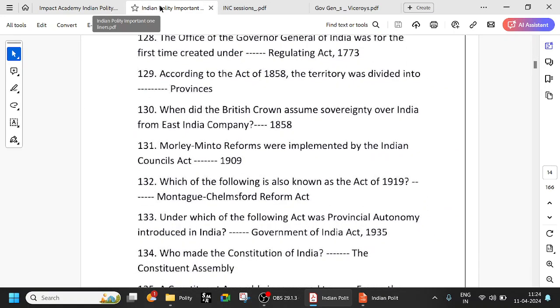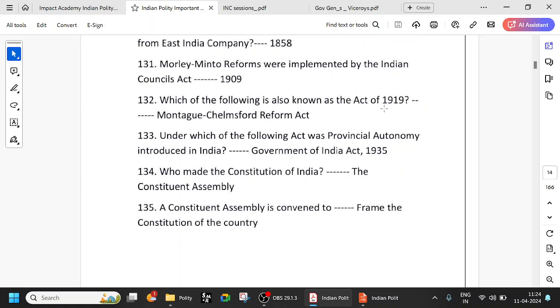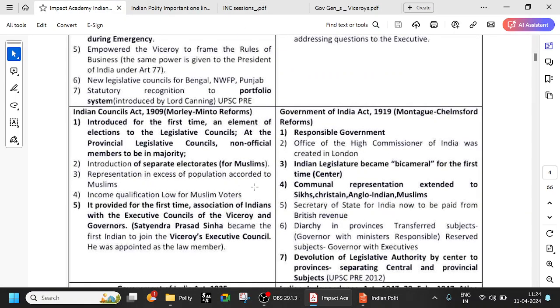So, parliamentary reforms 1909 and 1919. The Councils Act of 1919 is the Montagu-Chelmsford reforms. Okay, that we've also seen. Under which of the following acts was provincial autonomy introduced in India? It's in the C, provincial autonomy. If you look at this,